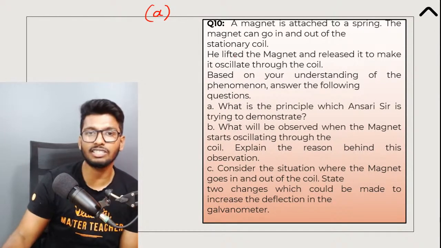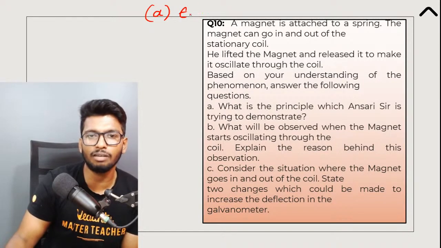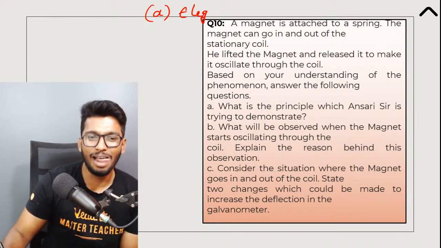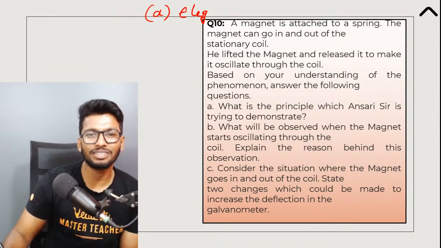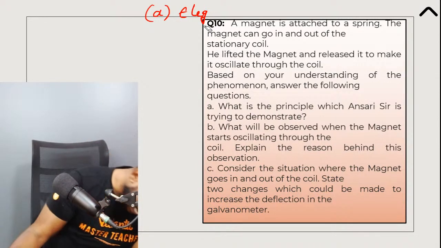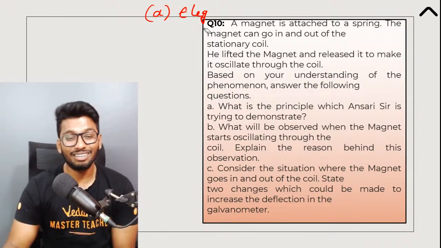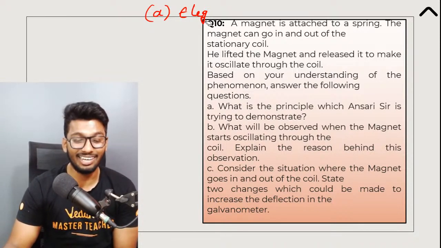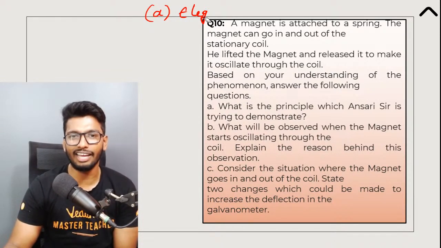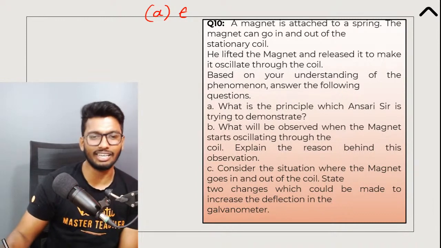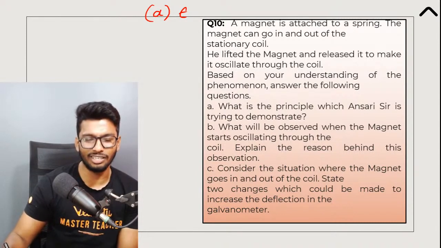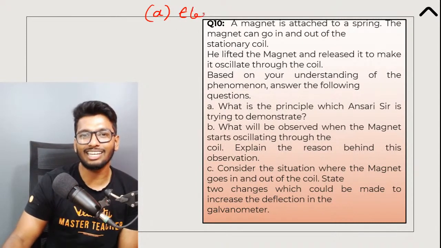Exactly, my friends and colleagues, ladies and gentlemen. Please ignore. Instead of writing electromagnetic, I wrote a G there. That's a new phenomenon that I invented today.